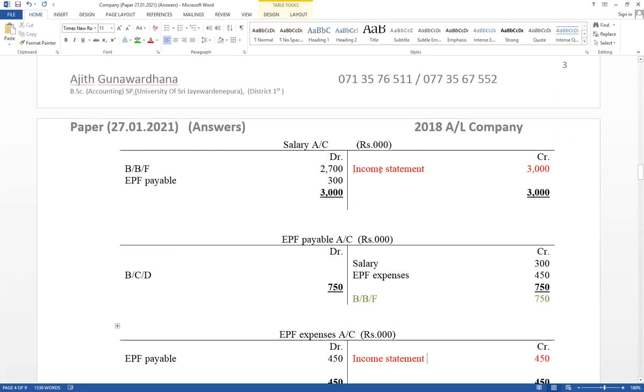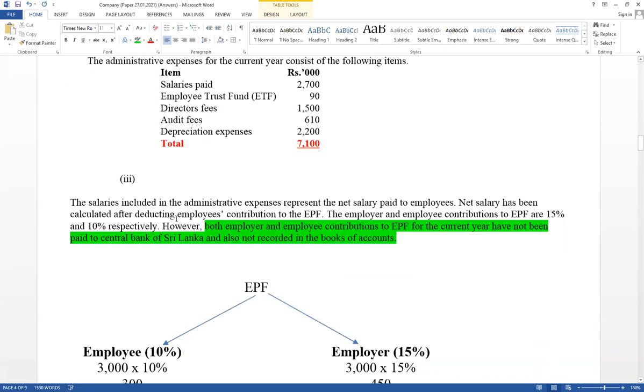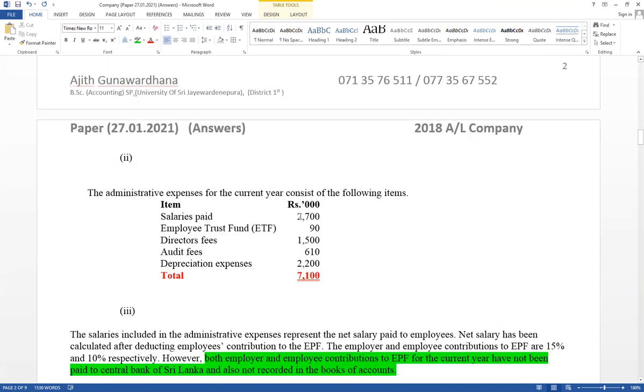Think about salary, already paid in cash, this value included. But as a salary should be included under administration expense 3000. Therefore, now only 300 should be recorded. Reason, already paid amount included under administration expense. Think about administration expense here. It has given composition of administration expense. Therefore, it has available salary paid amounts. Therefore, now 3000 cannot be recorded. 2700 included. Therefore, only 300 should be included under administration expense.